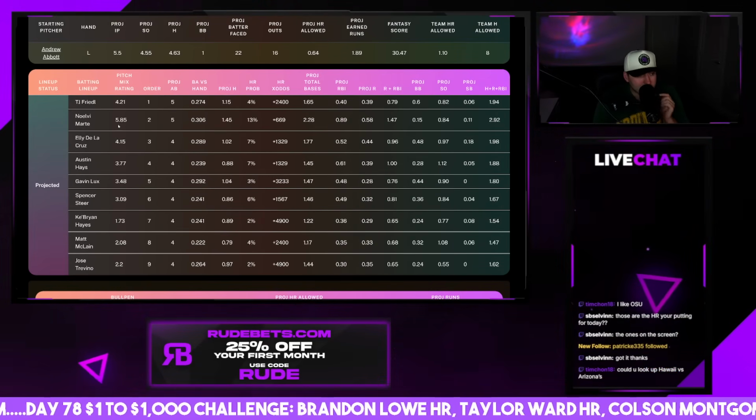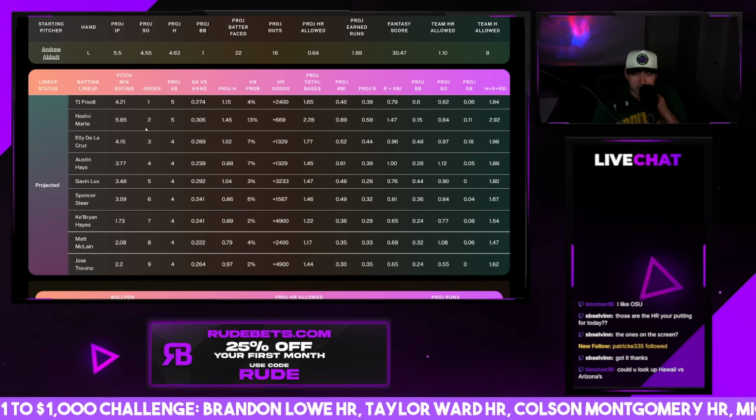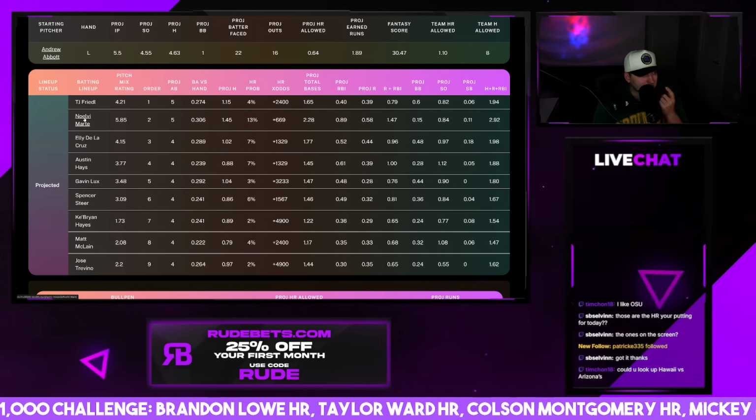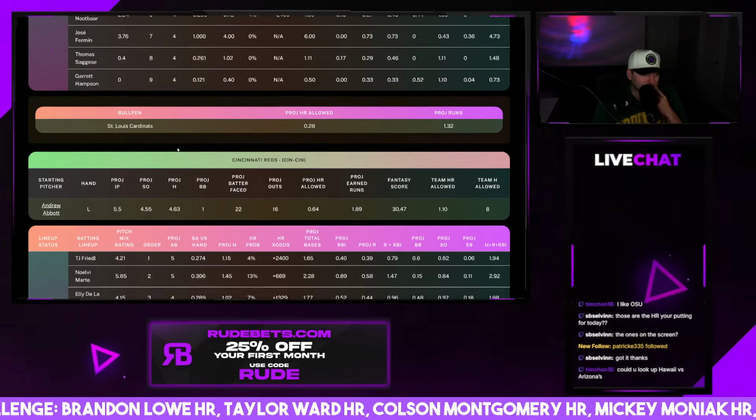On the Reds, Noelvi Marte looks solid for hits, runs, and RBIs today, especially if he's hitting in the second spot. It really is going to depend where he's hitting. Probably wouldn't take him outside of that 2 spot, though.